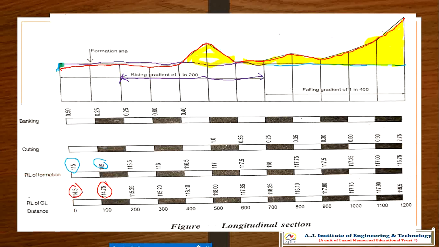This is filling. This we are going to fill here.